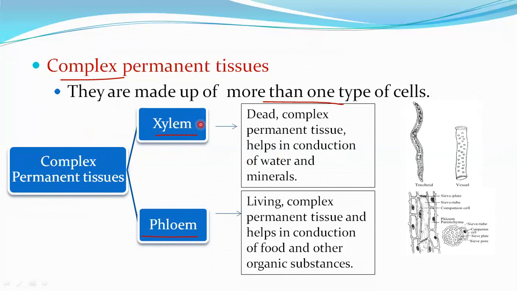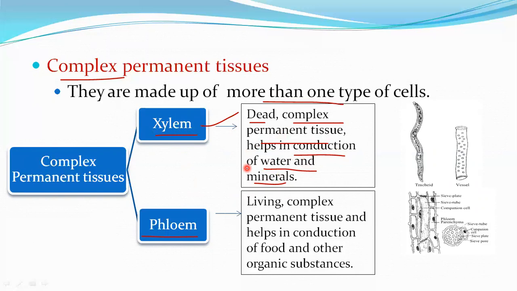First we'll learn about the xylem. Xylem is a dead tissue and complex permanent tissue that helps in the conduction of water and minerals. Water and minerals from the soil have to reach different parts, right? They are carried by the xylem tissue. And this xylem tissue gives mechanical support. It is a heterogeneous tissue. Why is it called a heterogeneous tissue?